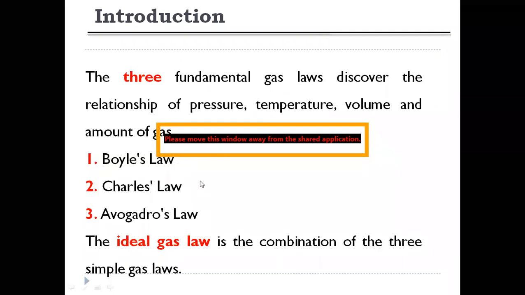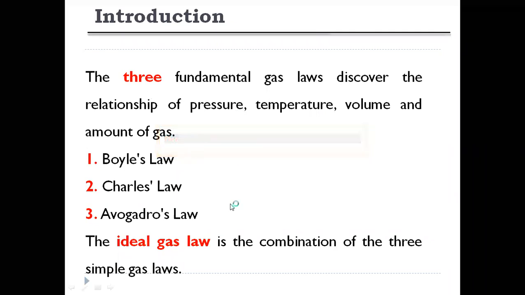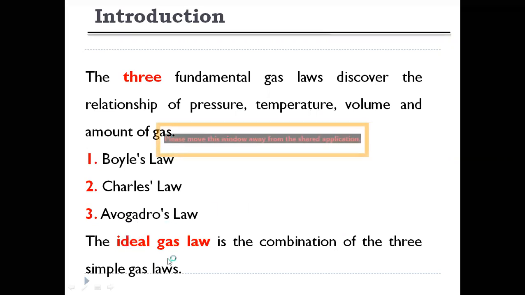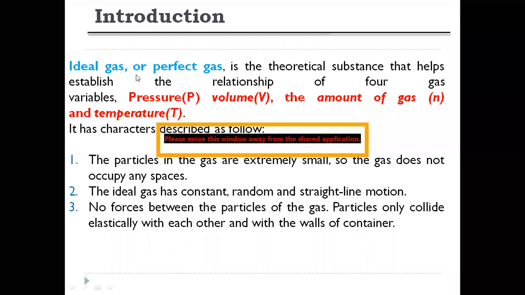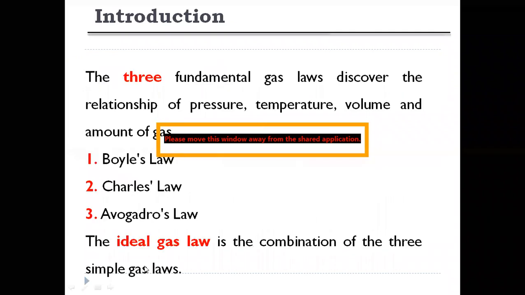The final law obtained by combining these 3 laws, we call the ideal gas law. Since we are assuming an ideal gas and obtaining the relationship between all these variables, the law obtained by combining all 3 laws is called the ideal gas law.